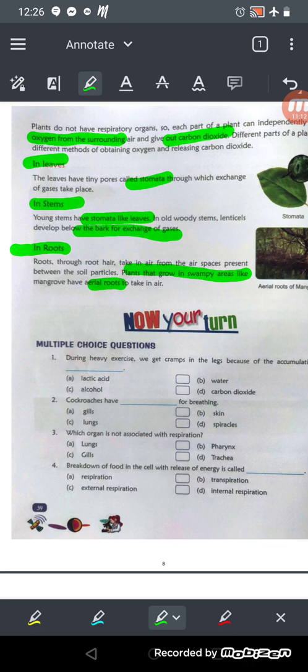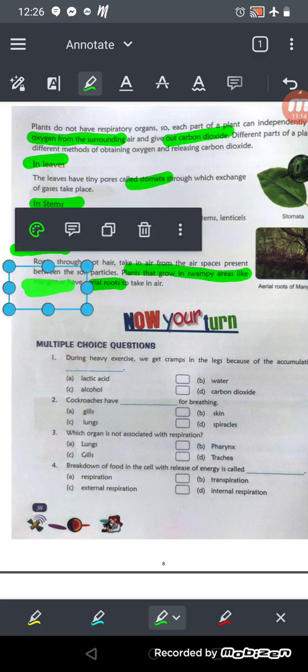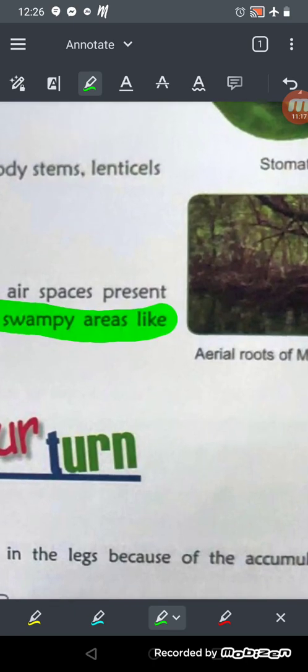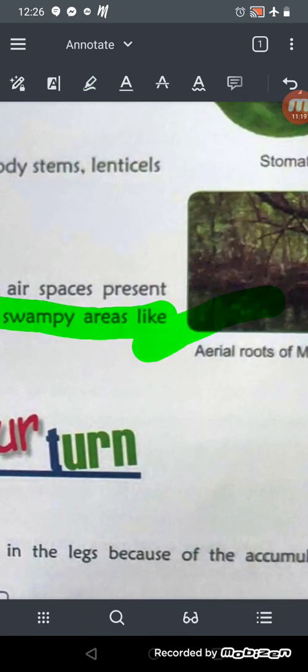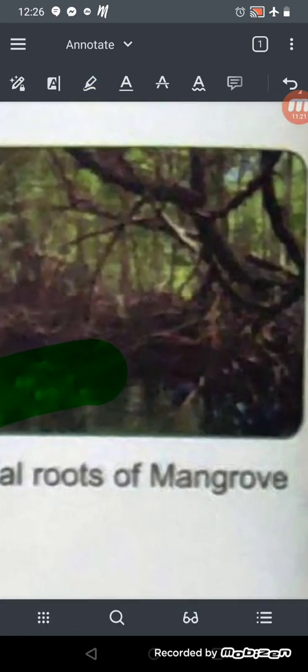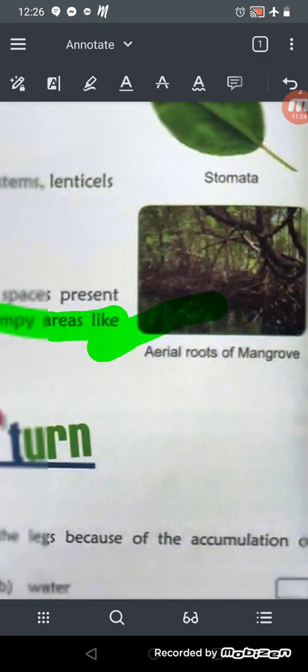So plants that grow in swampy areas like mangroves have aerial roots to take in air. I've shown this in the Zoom class. Like this, these are the aerial roots of mangroves.